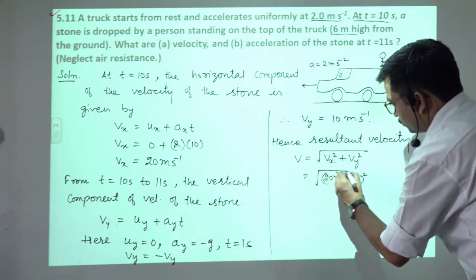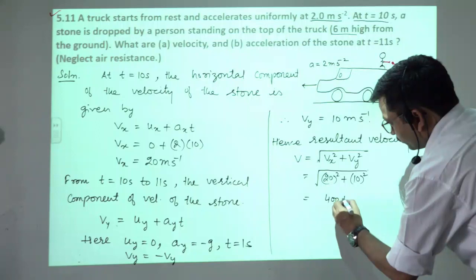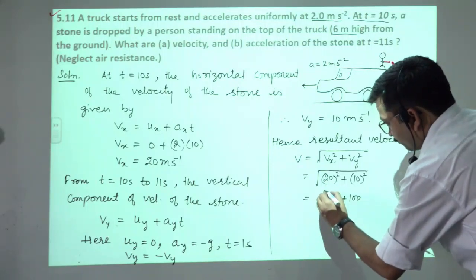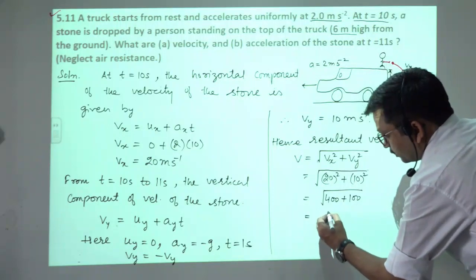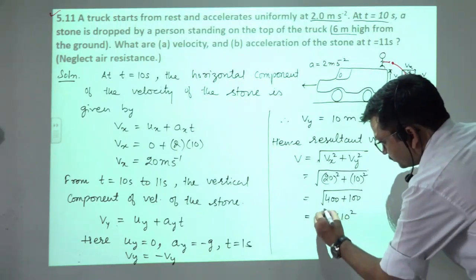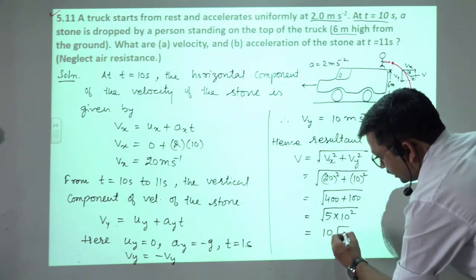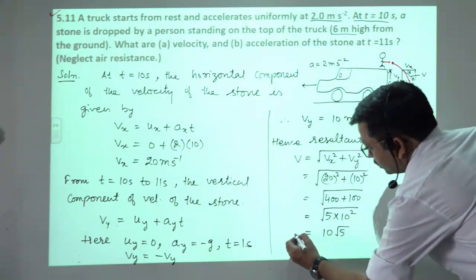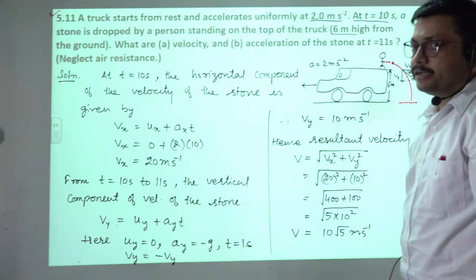So it will be equals to how much? 400 plus 100, 500, यानी कि 5 into 100, तो 100 we can write 5 into 10 raised power 2. 10 raised power 2 square root से बाहर आ जाएगा, तो it will be 10 root 5 meter per second. So this will be our resultant velocity.